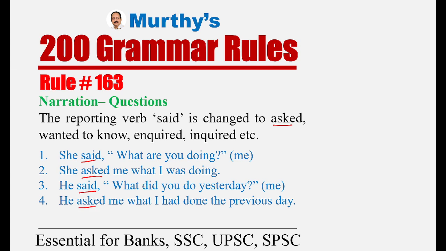Here you are going to learn 5 rules. Whichever rule you deal with, focus on that particular dimension. This rule goes with the reporting verb said. Focus only on that. Other aspects, don't focus. Once you learn all the 5 rules, you get a clear picture. Usually, when you change a question, said changes to asked. Sometimes we use wanted to know, inquired. If you ask what is the difference between enquired and inquired, both mean the same. Enquired is British English, inquired is American English.